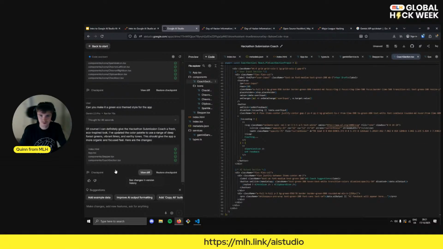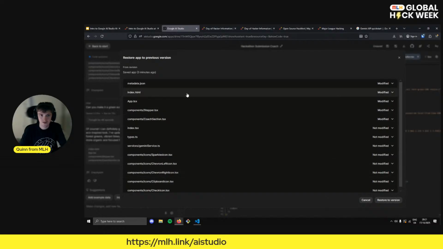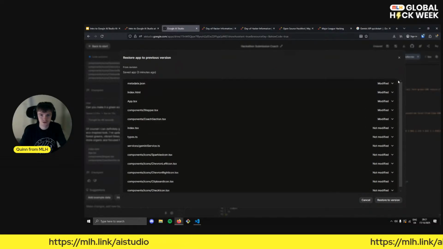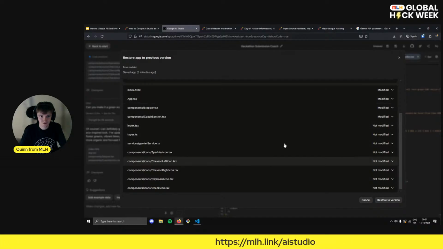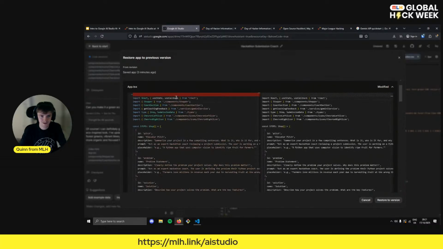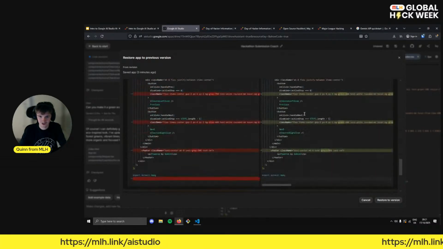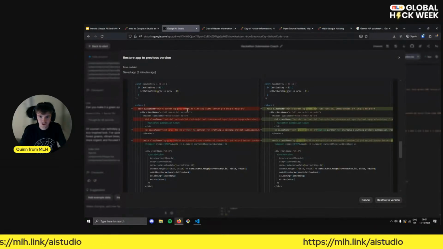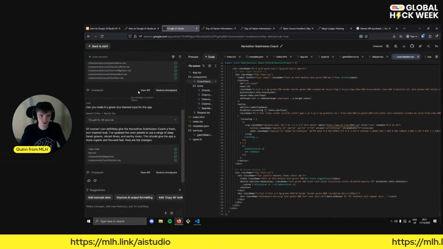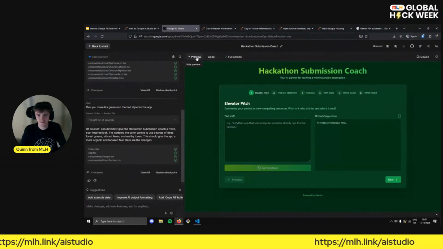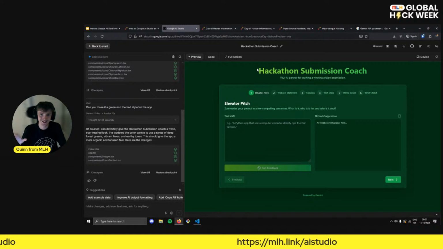We could view the difference, and you can scroll through all of these different bits and pieces as you'd like to. So we can see the files that it hasn't modified and the files that it has. You can see it's changed some things in the app. Actually here, there we go, it's changed the colors from gray to green. Great, and so we're going to click cancel. We could restore it to the previous version, and you can see we've got checkpointing all along here where we can restore from as well. Let's check this out. So this is very aggressively green, but you can see the idea here, right?